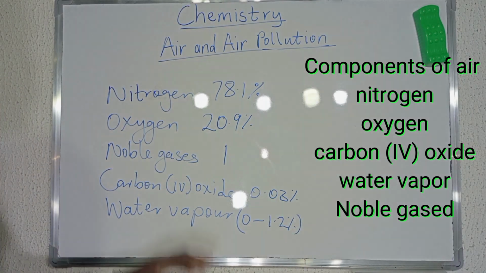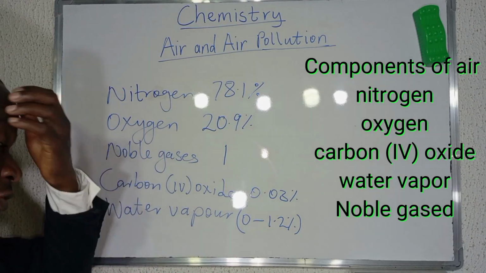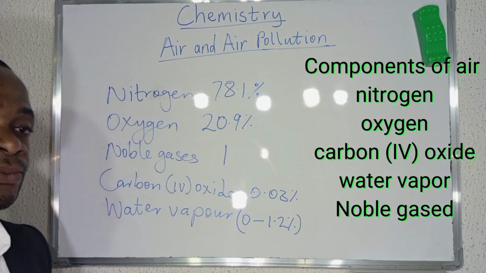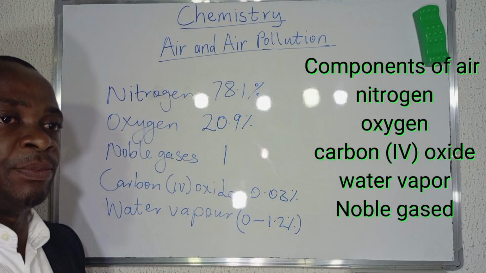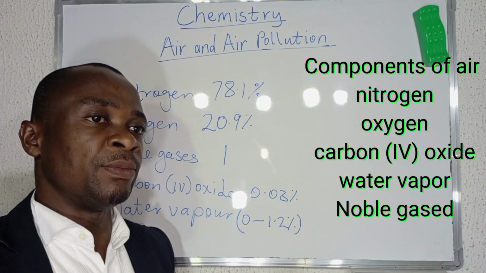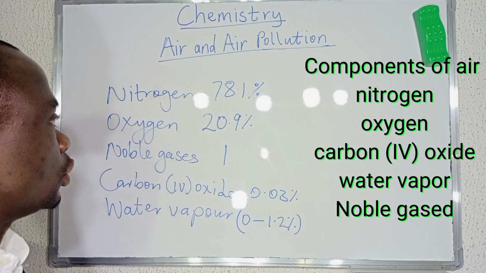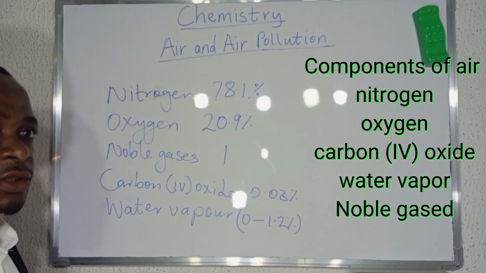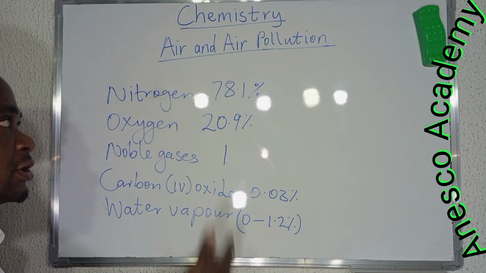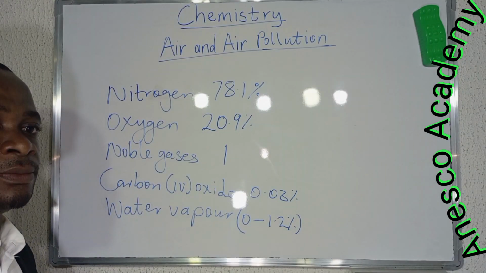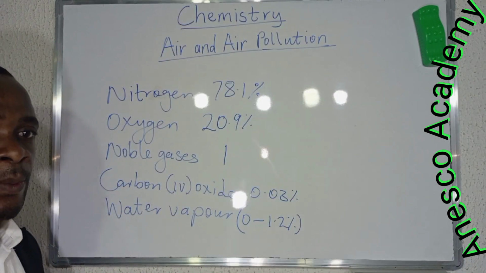In fact, all of them vary from place to place, except nitrogen, depending on the major activity of a particular place. So we can now say that air is a solution of oxygen and nitrogen. Nitrogen will be described as the solvent because it is in larger proportion compared to oxygen.